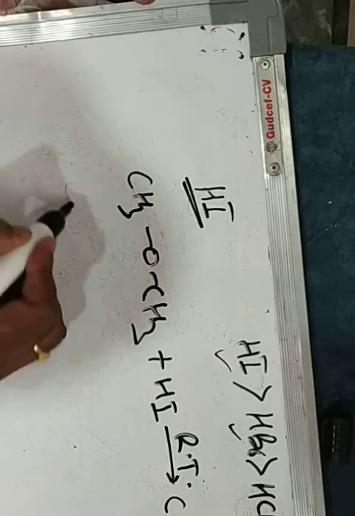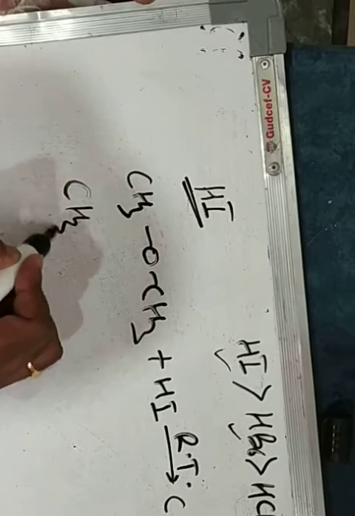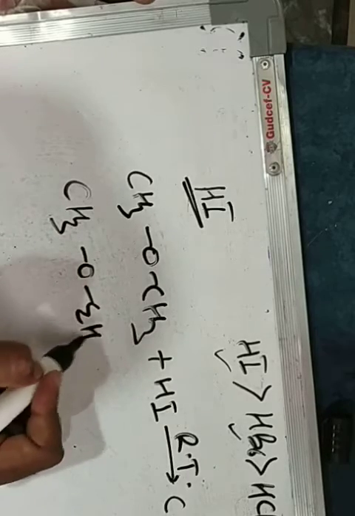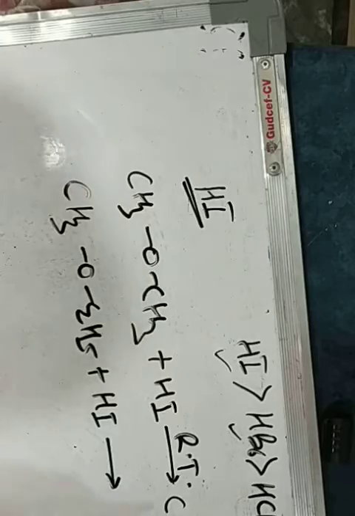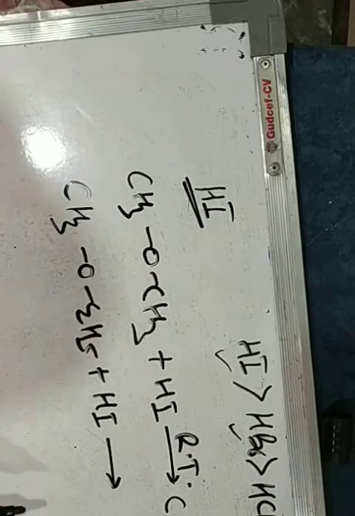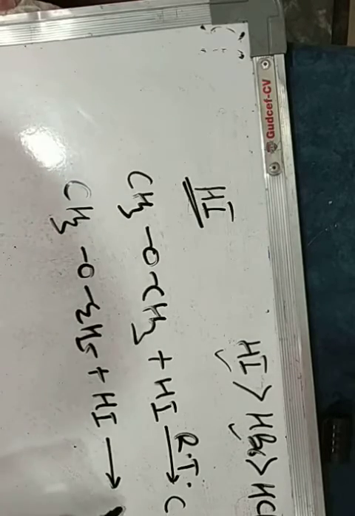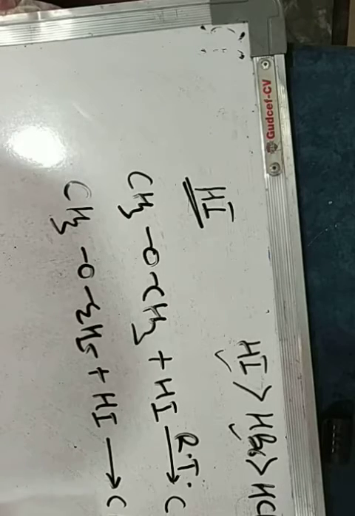For example, if we take ethyl methyl ether, we'll get alkyl iodide and alcohol. Here the smaller alkyl group forms the iodide and the higher alkyl group forms the alcohol.